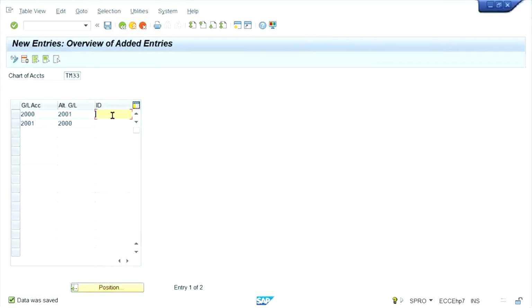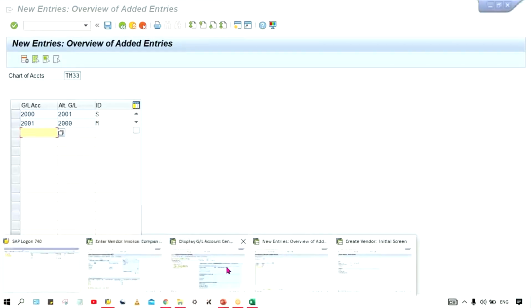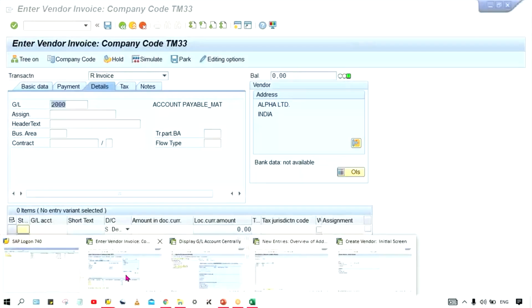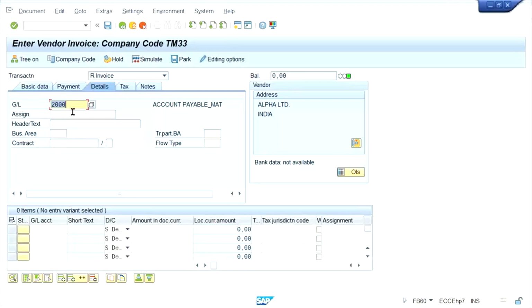This is the logic. Here, material is going to be replaced by service reconciliation account, give S. And service reconciliation account is going to be replaced by material, give M. Save it. Now what will happen guys? So, no need to remember. Now, this is material supposed to be replaced by service. Instead of giving the GL account, you just give that code and press enter.